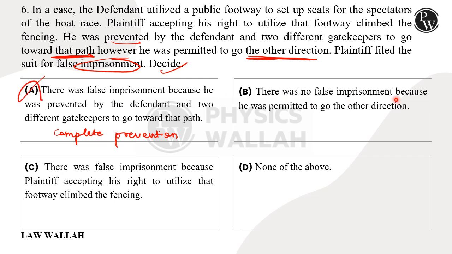B says there was no false imprisonment because he was permitted to go in the other direction. This is right because there was no complete restraint. Complete restraint is very important for proving false imprisonment.